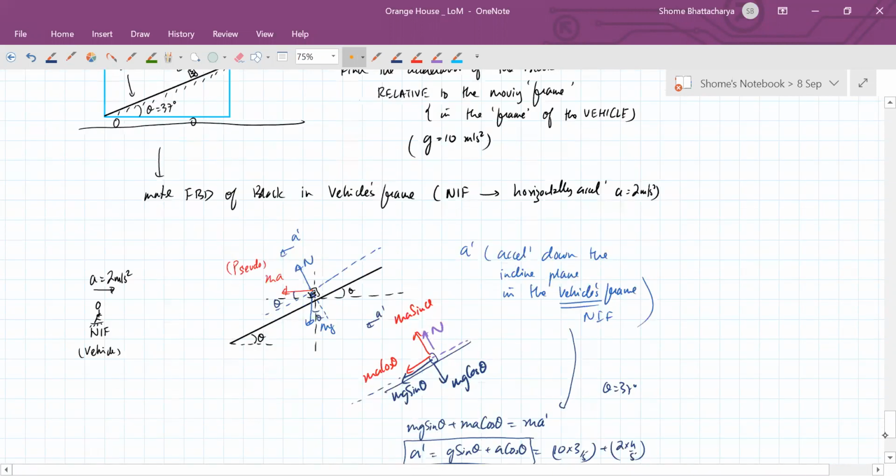Okay. So with this, we complete the concept of pseudo force today in detail. Okay. And next lecture, we will be starting what is called constraint relation for a system of pulleys. So that is the final part of Newton's laws chapter, which is the most important part of this chapter. And after completing that, we can move on to friction then.